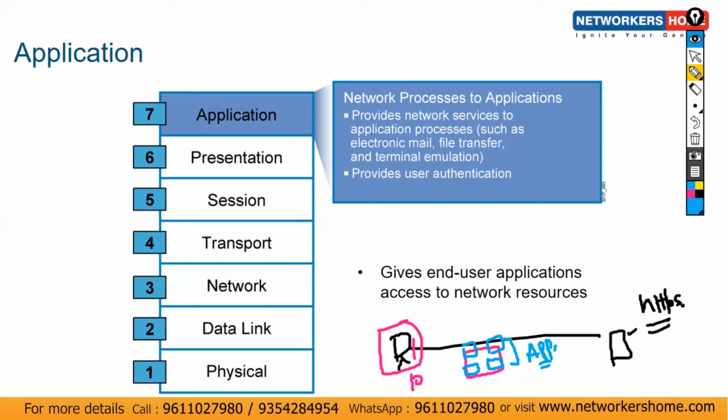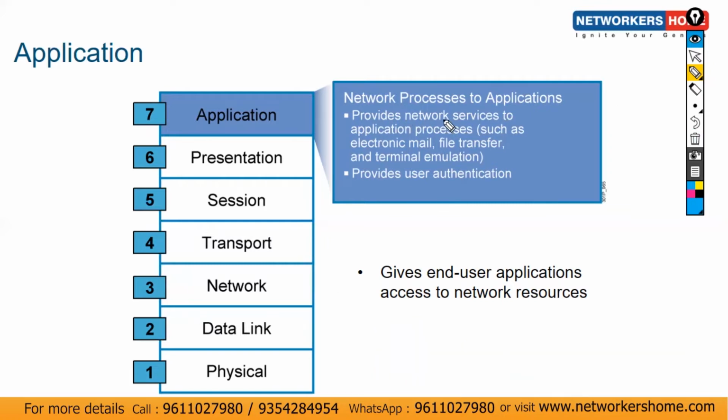You can see the definition as well. It provides network services to application processes, such as electronic mail, which is about emails, and file transfer. We use different protocols for that. FTP, file transfer protocol, is one of them. Then there is also SFTP, secure file transfer protocol. So there are different protocols which we use to transfer files. And then terminal emulation. There are a lot of different protocols here.